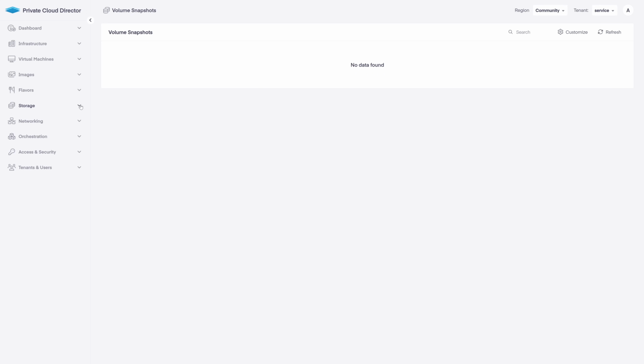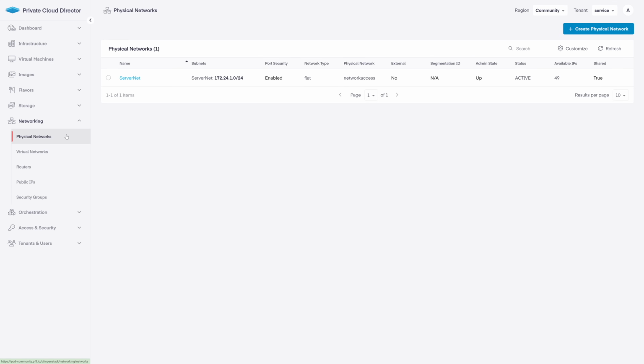Let's move on to networking. Network is where you create and manage the software-defined networks that are part of your private cloud. Physical networks are where you define the networks physically in your infrastructure. I've created just one here to connect out to the rest of my infrastructure and the internet, and it's defined as a flat layer 2 network. PCD supports flat, VLAN, and VXLAN network types as part of their physical networks.